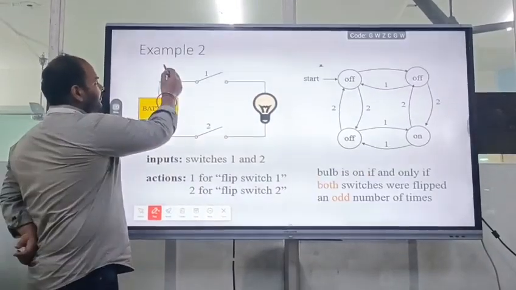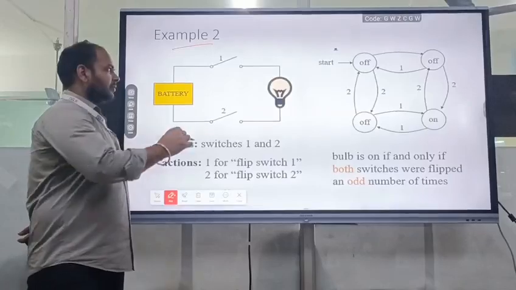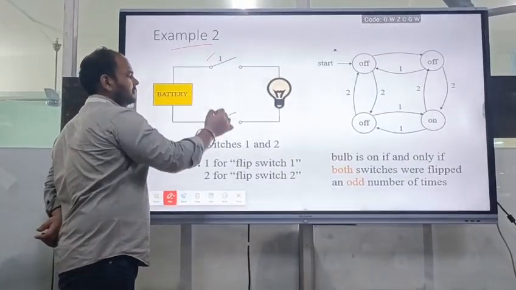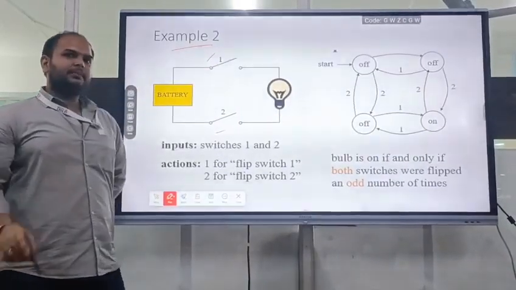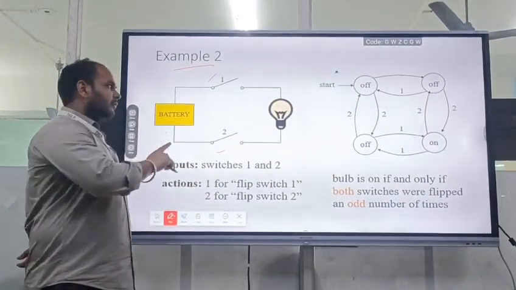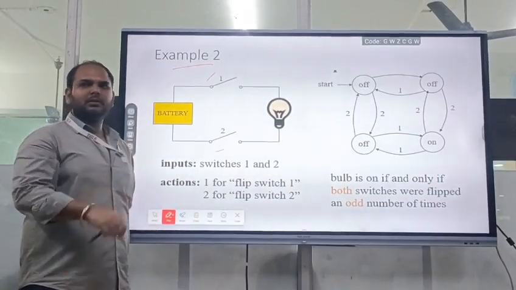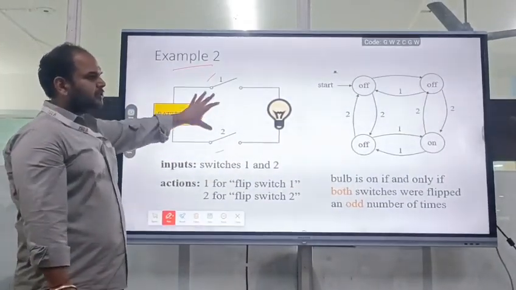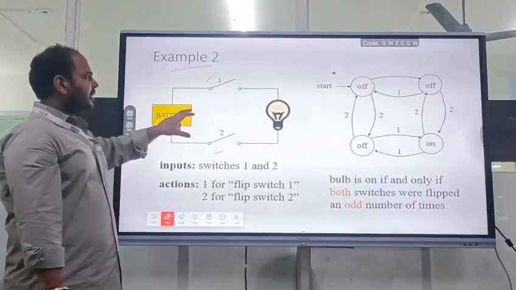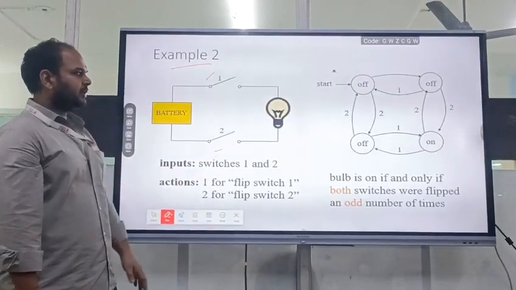Let's take a second example. Earlier in that example, we took only one switch. In this particular example, we are going to deal with two switches. In the two switches, the bulb will glow when both the switches are in the on position. If one of the switches is in the off state, then we are not able to glow the bulb. To get the solution of this problem, we have to connect both the switches with the bulb.